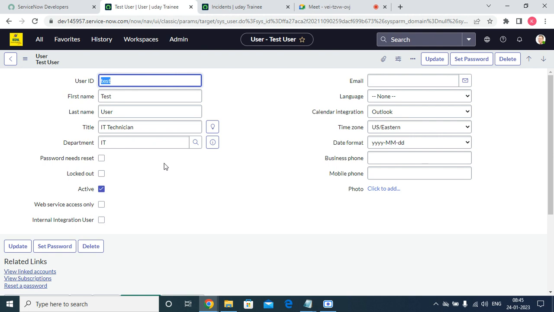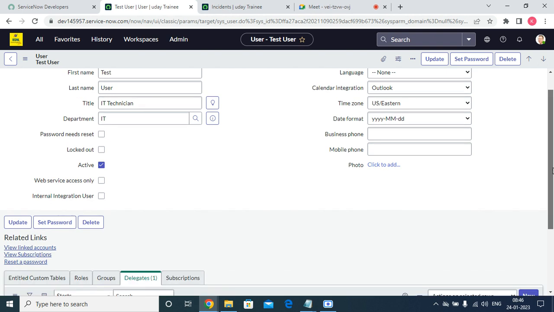Then, see what happens. Next, mark 'Locked out' as false, and 'Active' as true, then 'Active' as false, and save that record. Let's see what will happen with password needs reset true or false, locked out true or false, and active true or false. Check these three scenarios and see what happens. That's the first step.